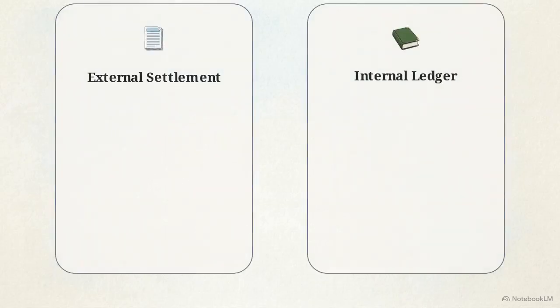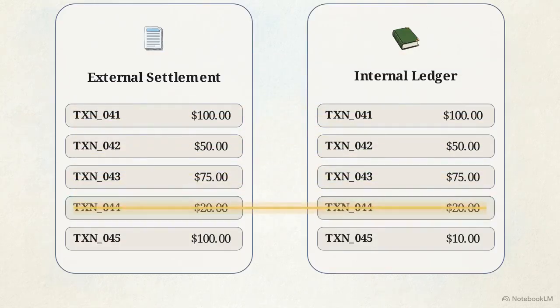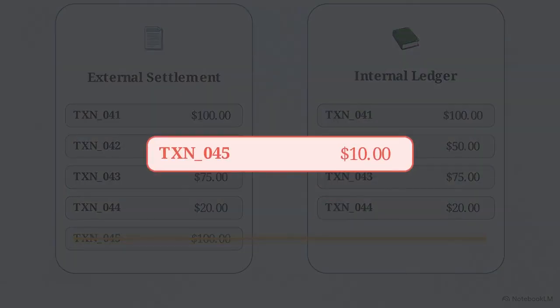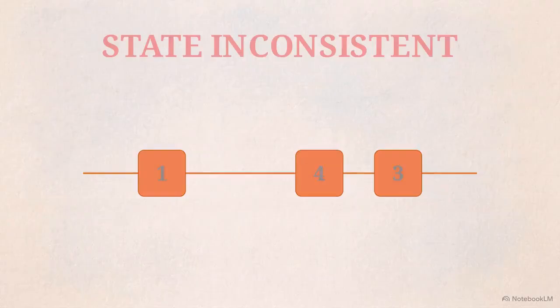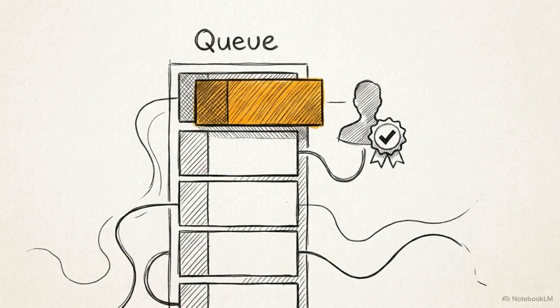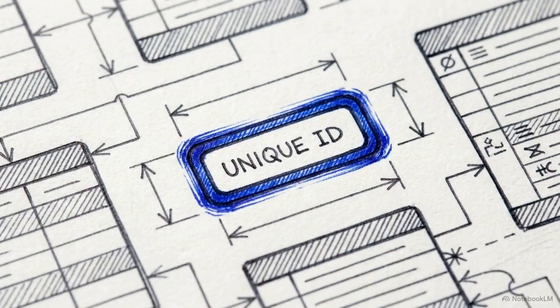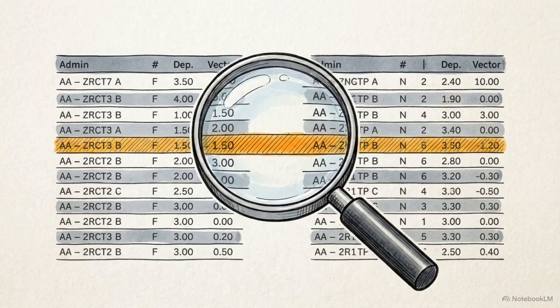This diagram illustrates an automated strict diffing process. The system scans the external settlement file row by row against our internal double-entry ledger. If a webhook was dropped or events arrived out of order, the detected mismatch is routed to a finance team queue, forcing eventual consistency. A robust payment system is never defined by its raw throughput speed. It is defined by rigid idempotency constraints, its immutable ledgers, and paranoid reconciliation loops.